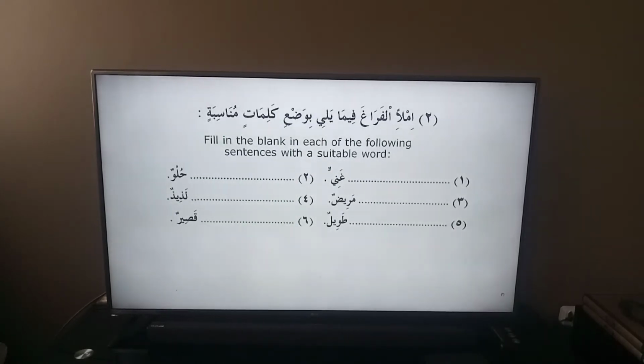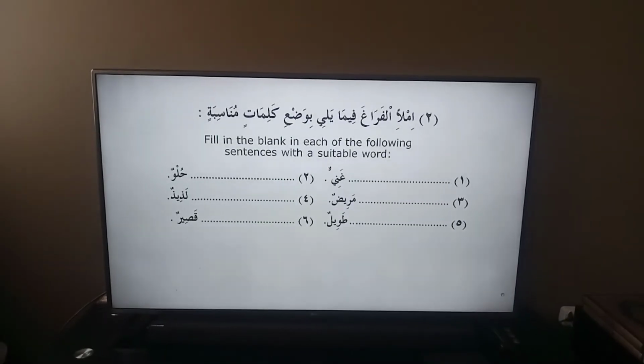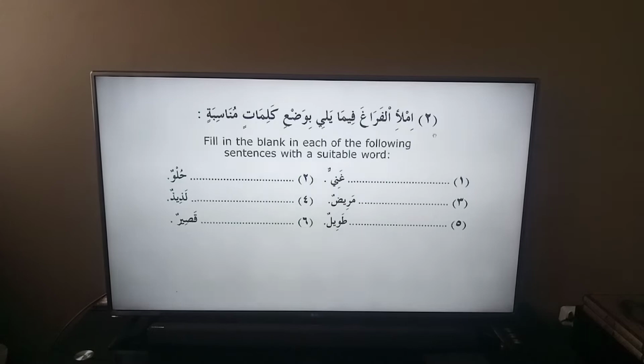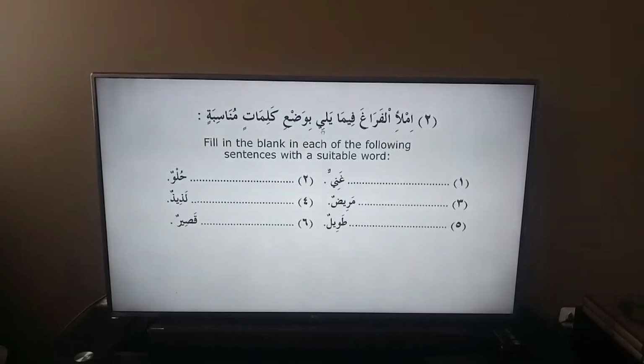So we're back on our Arabic lessons and it's a continuation of assessments of lesson 3. So we are continuing from where we ended. We ended on number 2, رقم 2. املأ الفراغ فيما يلي بوضع كلمة مناسبة.